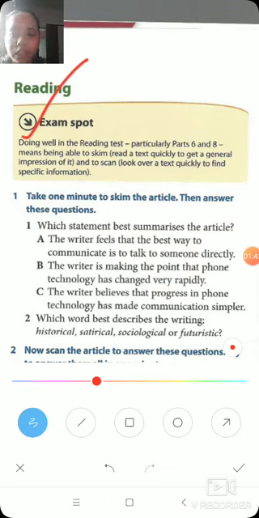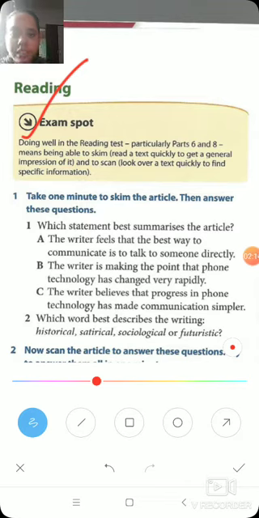You'll have to read it, but don't read it so that you actually spend 15-20 minutes in reading. You have to scan it. Scan means to read and to grasp all the important points. Okay, this is what you have to do, right?